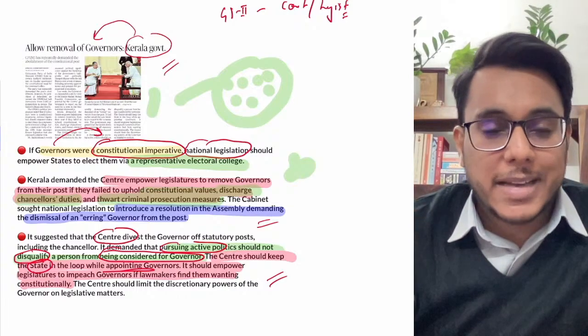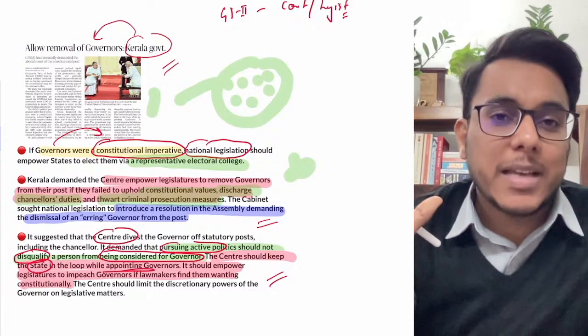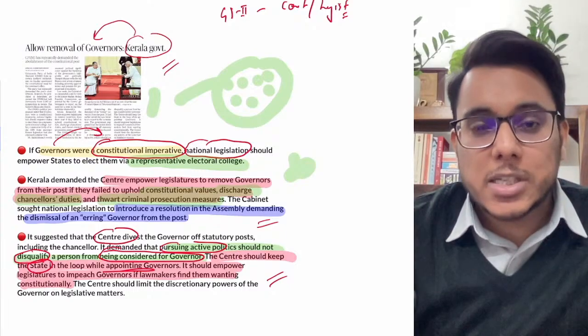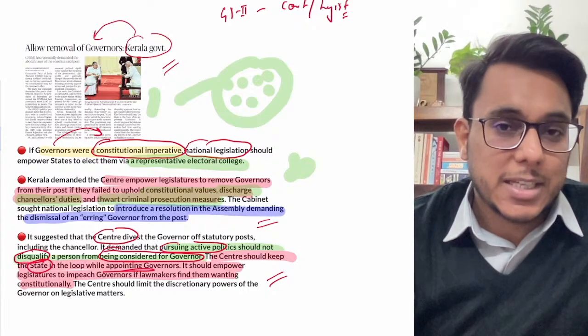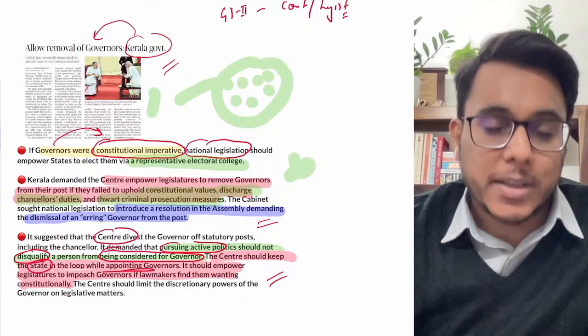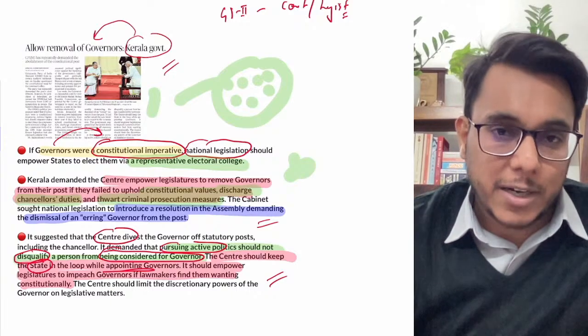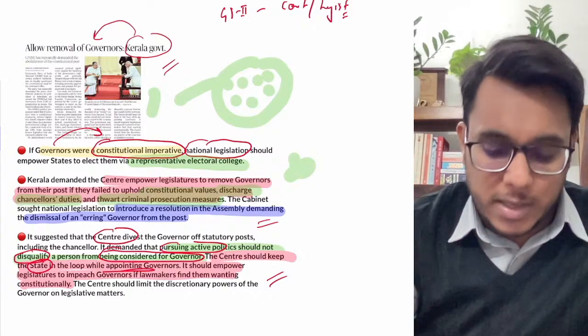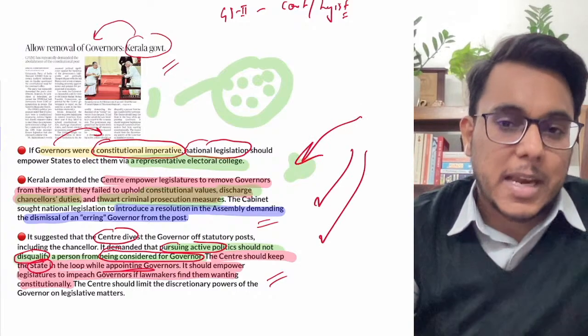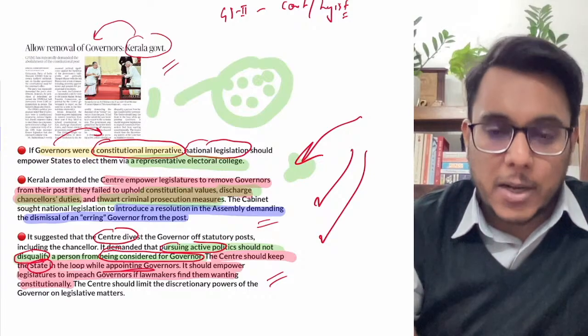But at the same time, guys, rather than overhauling the entire structure, we need to first explore how the two constitutional functionaries, the chief minister and the governor, can work with cooperation rather than confrontation. So first that route needs to be explored, and if it doesn't work, then such things can be carried out. So this is all about this article.